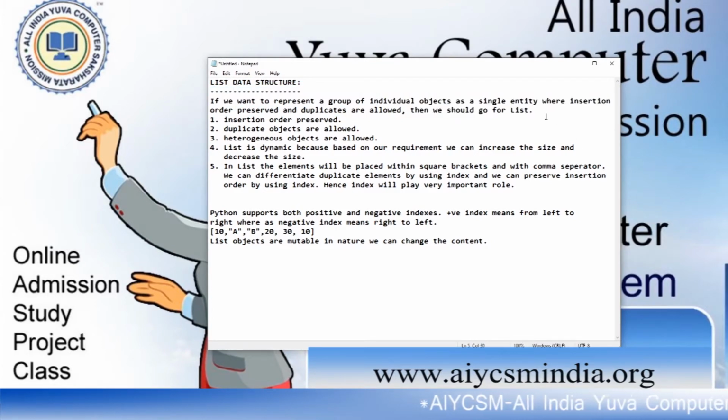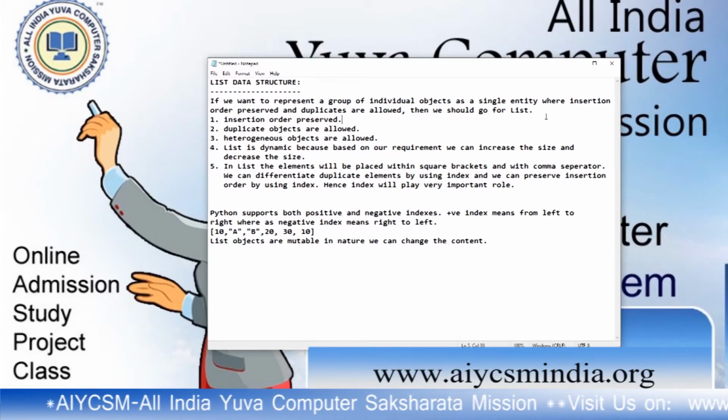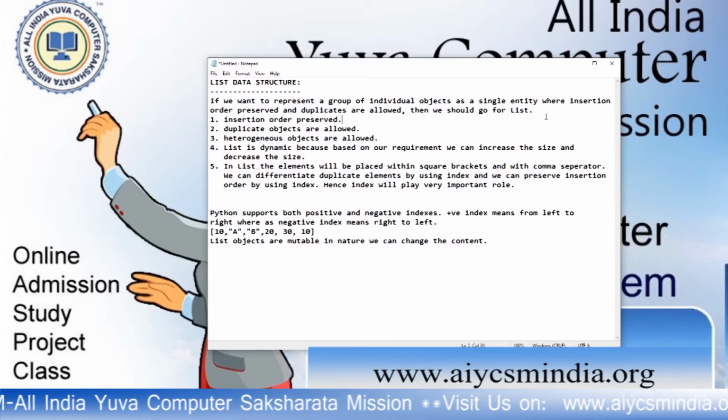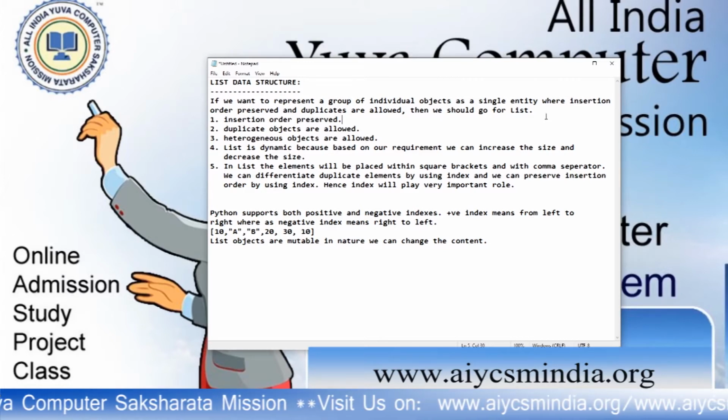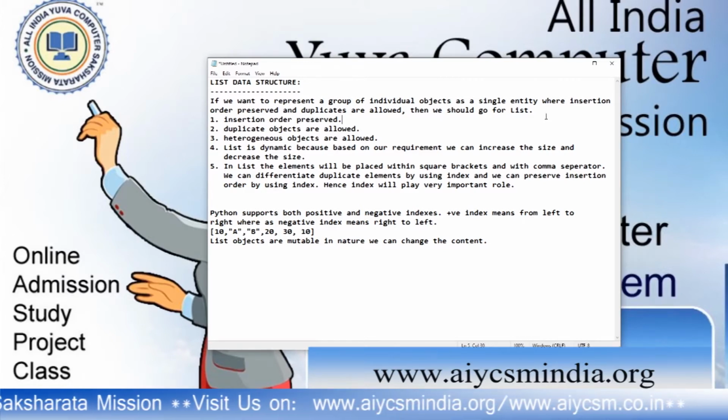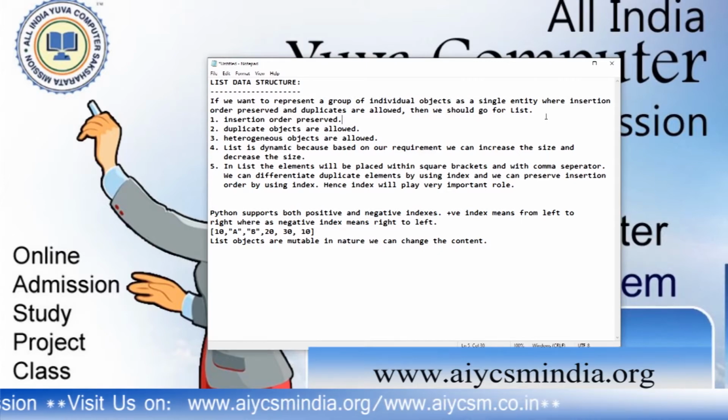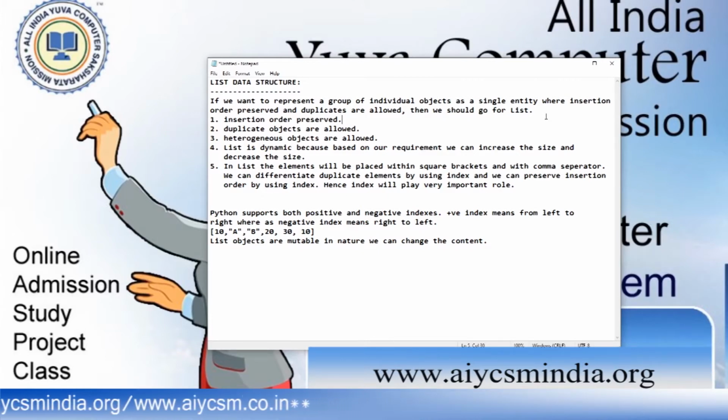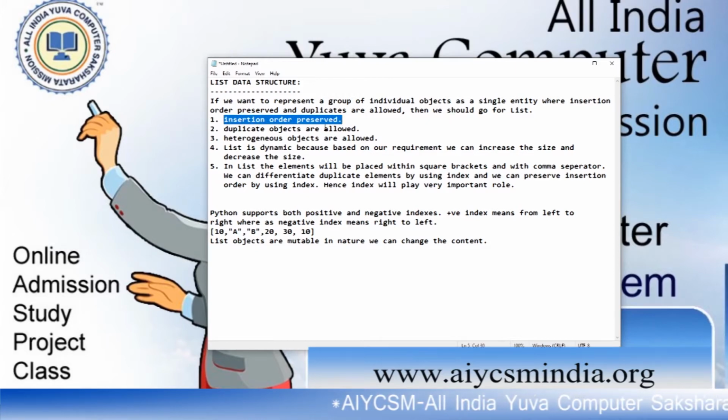If we want to represent a group of individual objects as a single entity where insertion order is preserved and duplicates are allowed, then we should go for list. The most important feature is insertion order. That means indexing is possible. The first element always remains the first element, and the last element always remains the last element. So insertion order is preserved, which means we can access the value with the help of indexing. This is the first characteristic feature of a list. We can use indexing to access the elements of a list.